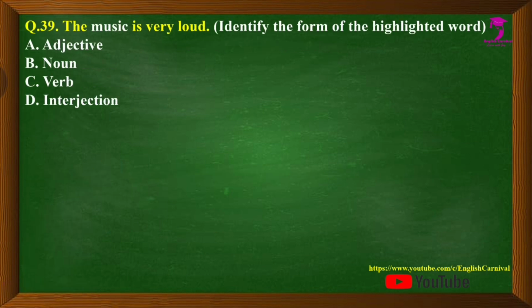Question number 39, we have: The music is very loud. Identify the form of the highlighted word, and the word is music. Options are A, adjective, B, noun, C, verb, and D, interjection. Correct answer is B, that is noun.